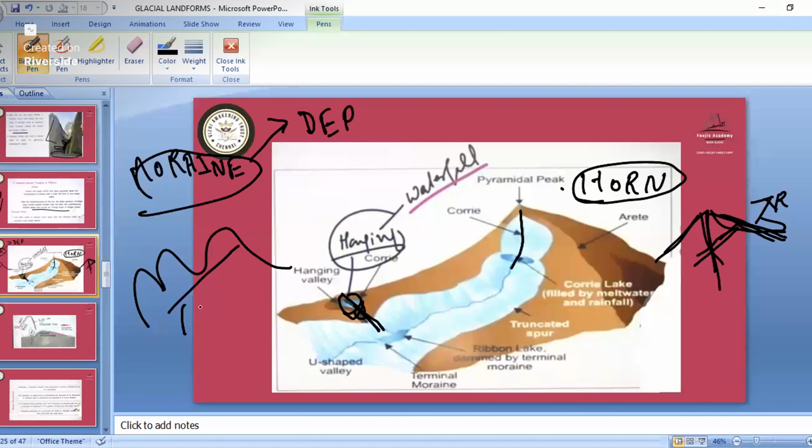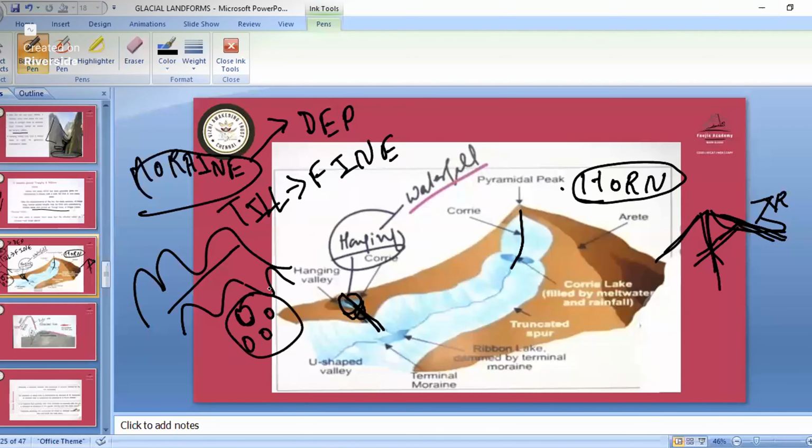After eroding, the big boulders come and settle at the foot of that mountain. Those big boulders are known as the moraine. Till is the fine particles, and moraine is that settled part of big boulders. In moraine we will study many types, like terminal moraine and medial moraine.